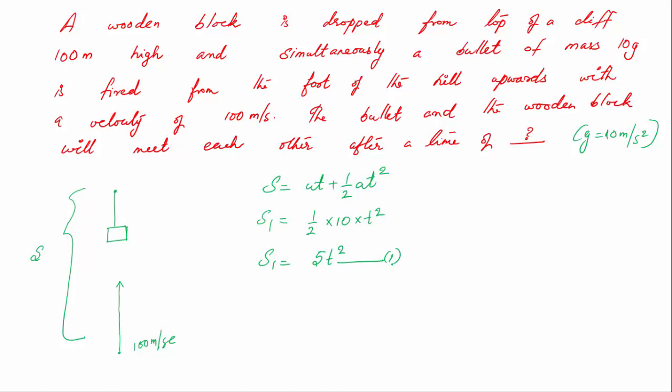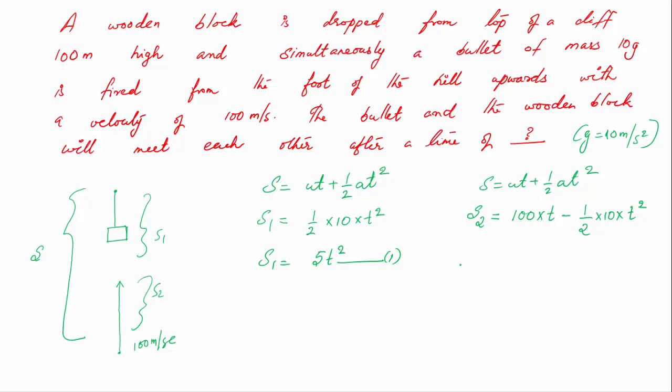Now for the bullet, s is equal to ut plus half at square. Same equation, let us call it s2. The initial velocity is 100 meter per second, so 100 into t, minus, since it experiences a deceleration, half into 10 into t square. Now the distance covered by the bullet plus the distance covered by the wooden block is the height. The distance covered by the block is s1 and by the bullet is s2. So s1 plus s2 will be s, the height of the cliff.